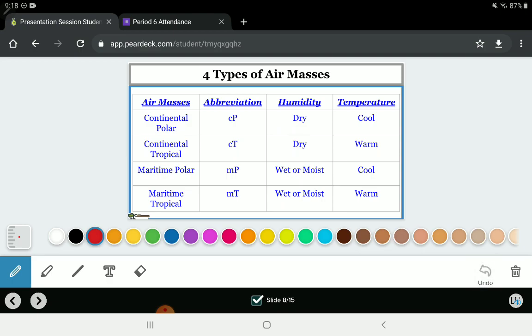Maritime polar is wet or moist. I want to say moist because I know some people hate the word, and I don't. So it's going to be either wet or moist, and it's going to be cool because it's formed near the poles. Whereas our maritime tropical is going to be wet or moist, and that is because it is formed over water, and then it's going to be warm because it's formed in the tropics.